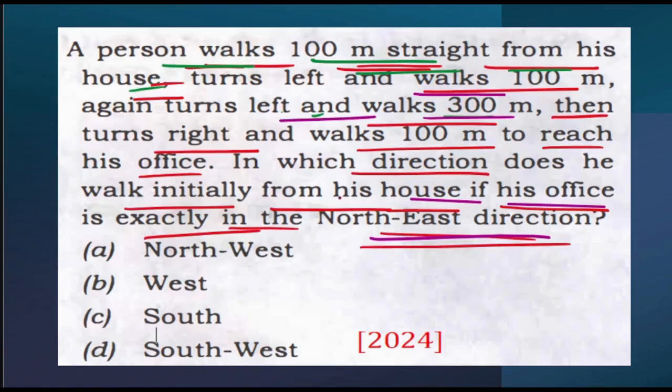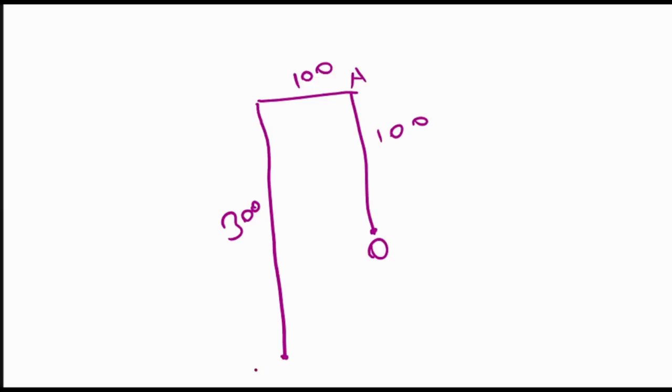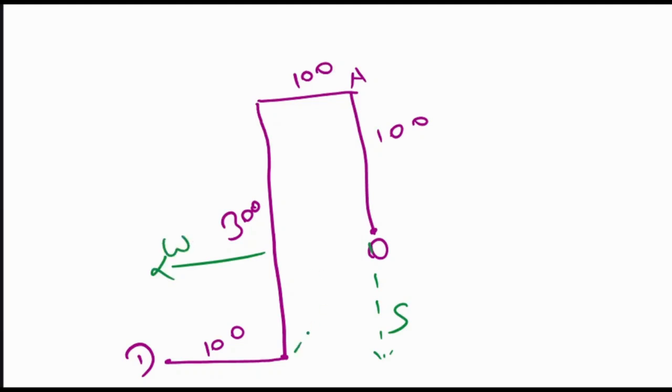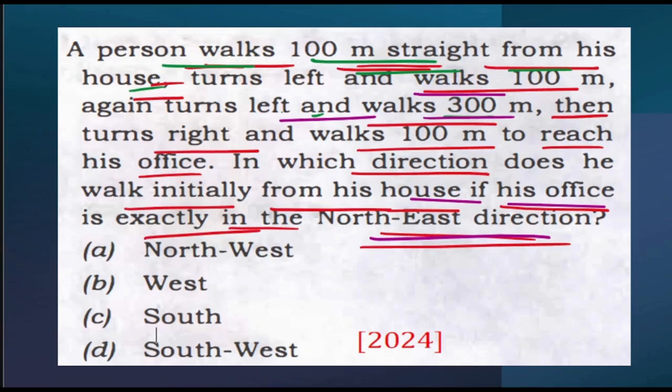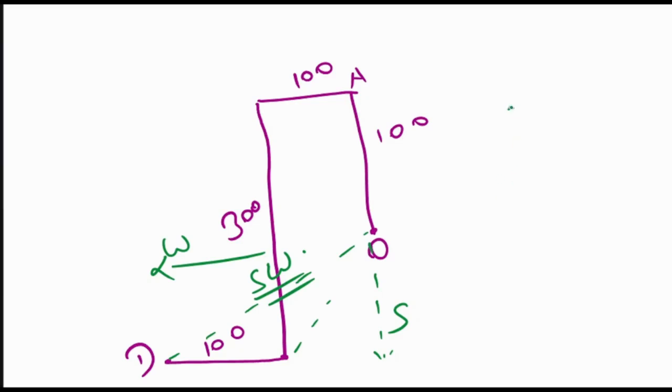Next, they are saying, then turns right and walks for 100 meters to reach his office. Walks for 100 meters after turning right. That means as per our assumption, the office should be in the southwest direction. Why? Because this is my south direction, right? And this is my west direction. So this direction will be southwest, correct? But as per the question, the direction should come to be northeast, which is somewhere over here.